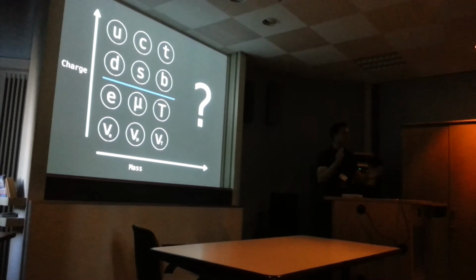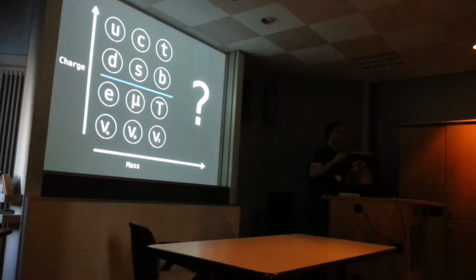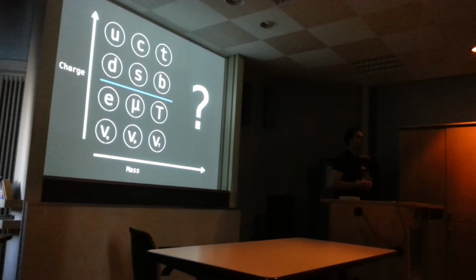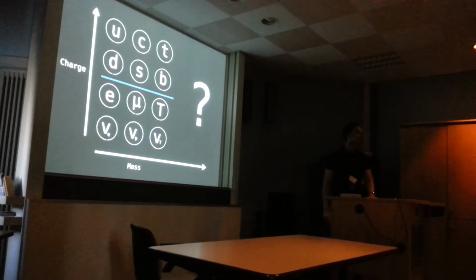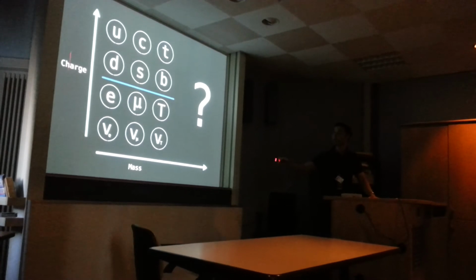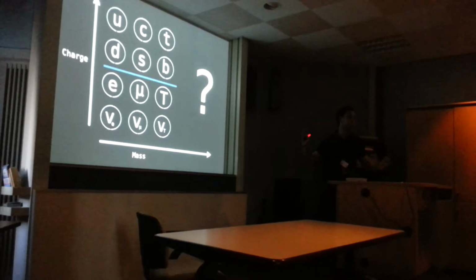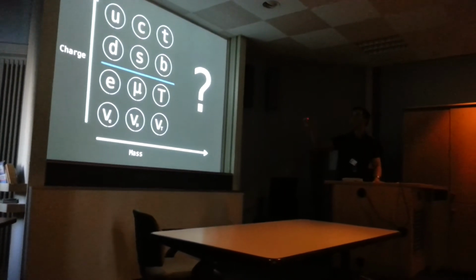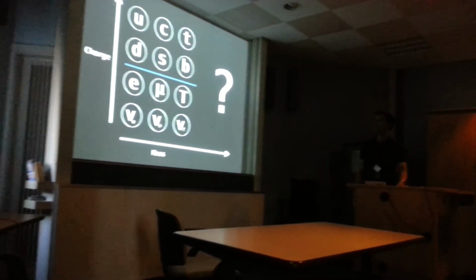It all has to do with E equals mc squared, the theory where mass and energy are equivalent. The average energy that we have at the moment is much lower than it used to be a long time ago. That's why they all decay into the lowest mass there is. Maybe if we're colder, there are four other ones. Maybe if we're hotter, there are four other ones. We don't know, but this is what we know up to now. You can also see that as you go up, charge increases, and as you go to the right, mass increases. That's why we're talking about this having the lowest mass.